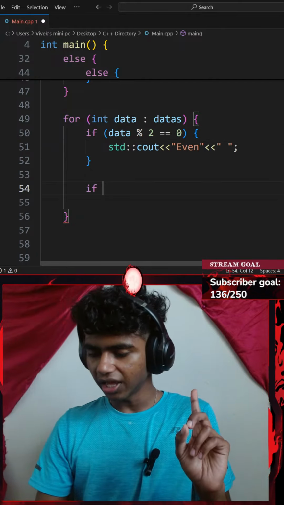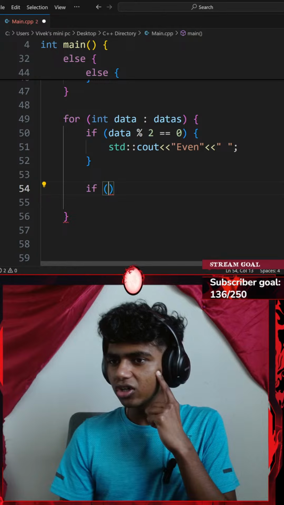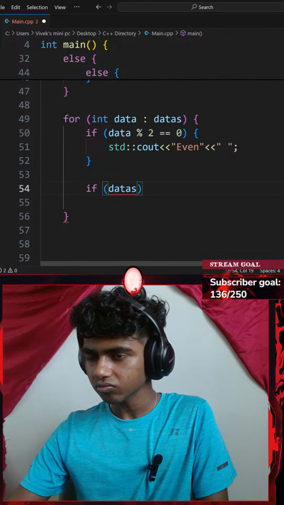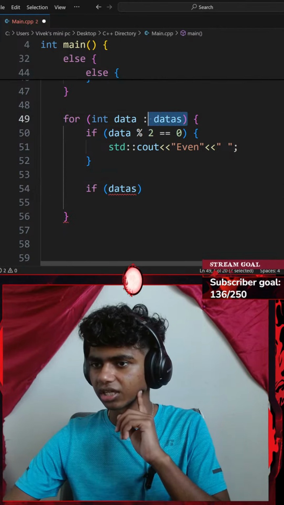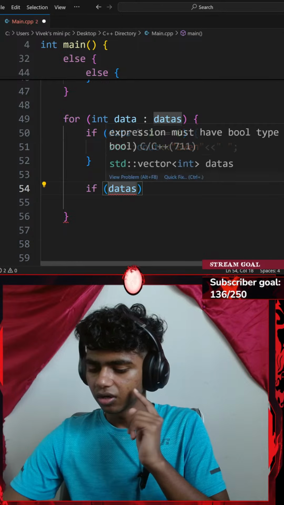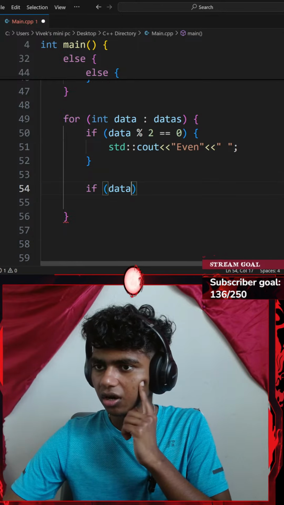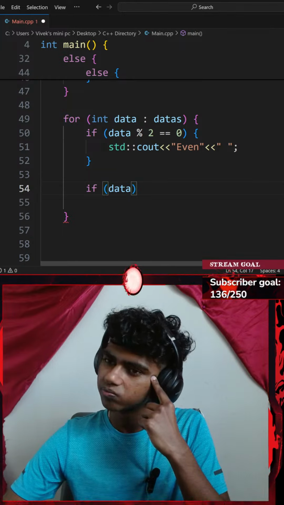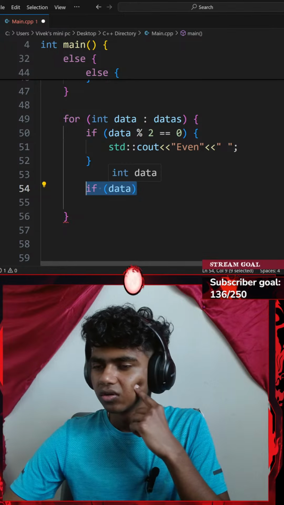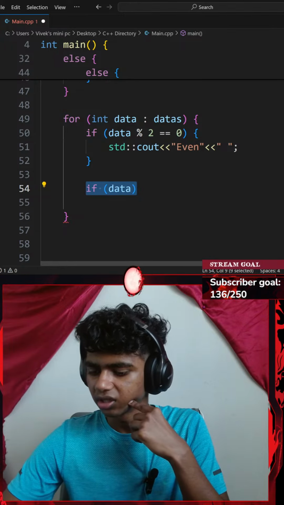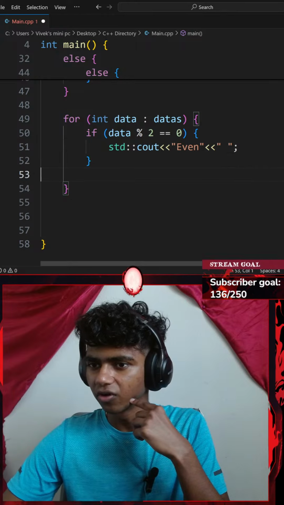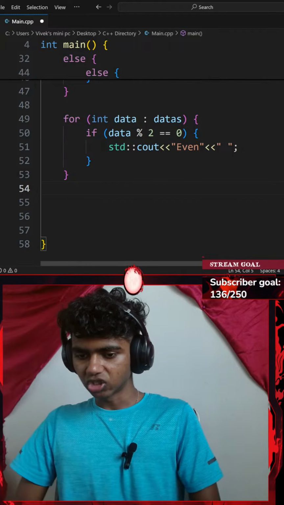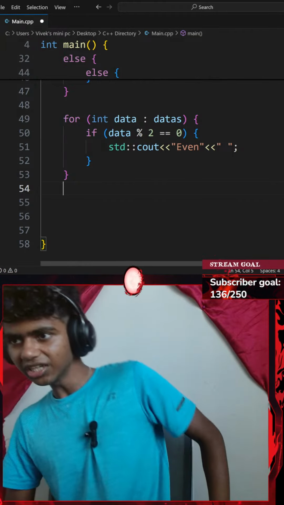Then if majority are even, to do that I could go with if my datas, but I shouldn't be using datas here because I'm using data. So if my data, let's say, if more than 4 are even, maybe I go outside my for loop. I think that's how we do it. Outside my for loop, majority is just more than half, right? Yeah, honestly, it is more than half.